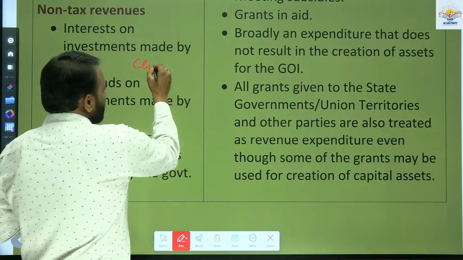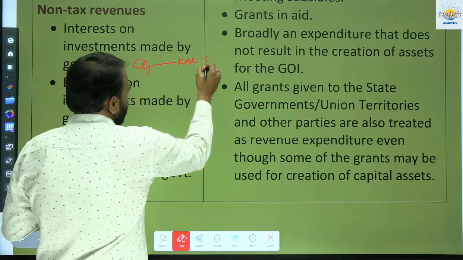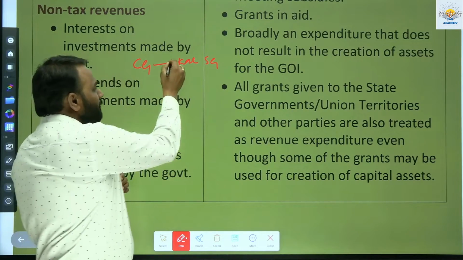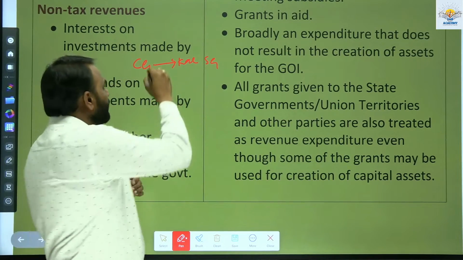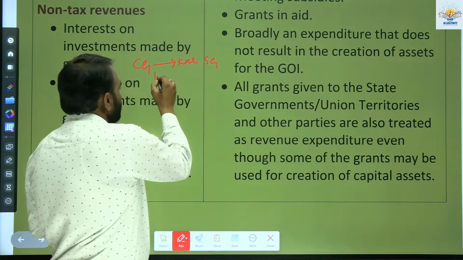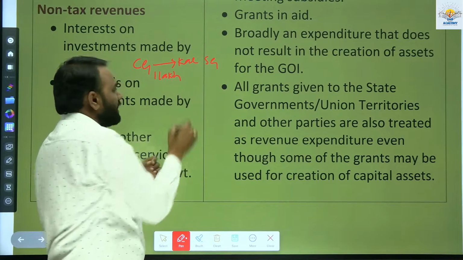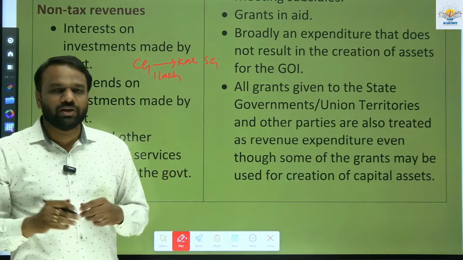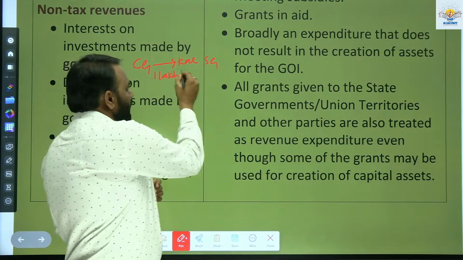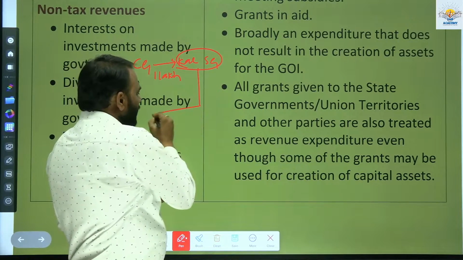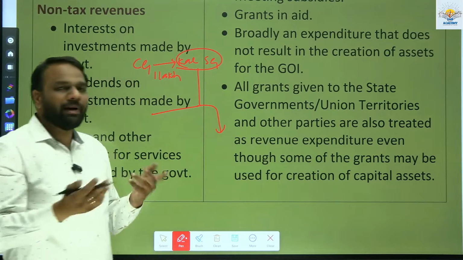Central government is there. So let us assume Karnataka state government. The central government will transfer some fund. Let us assume 1 lakh rupees. Central government will transfer 1 lakh rupees to what? Karnataka state government. So Karnataka state government can use it for multiple purposes.